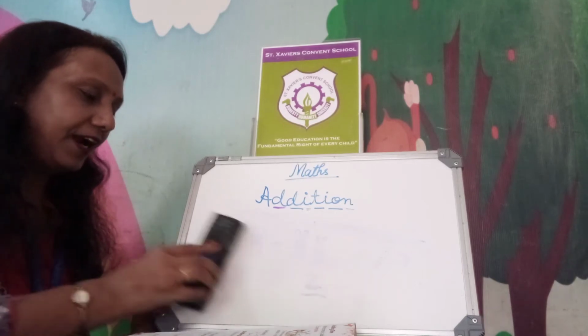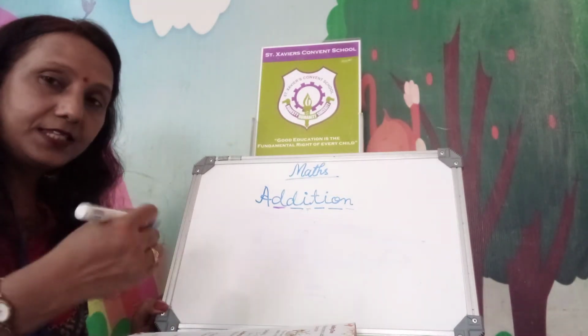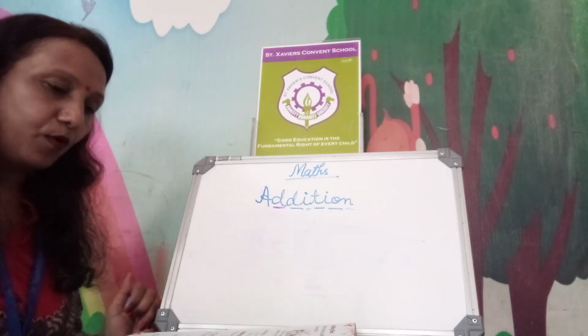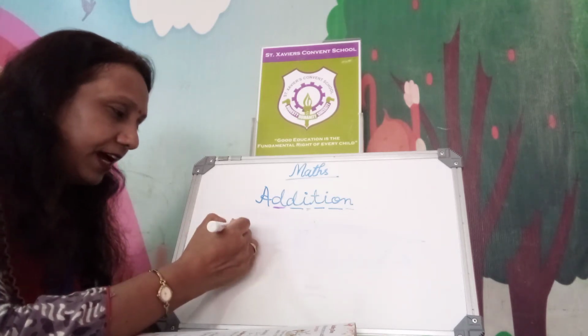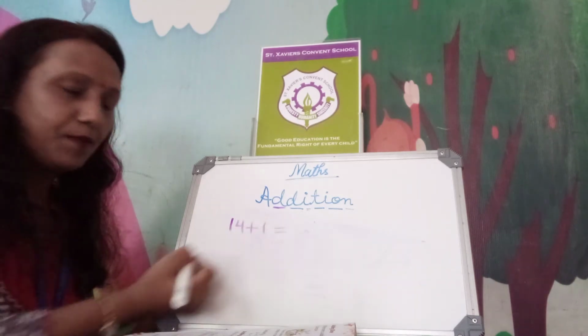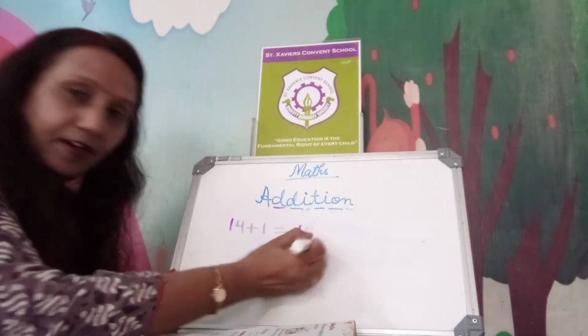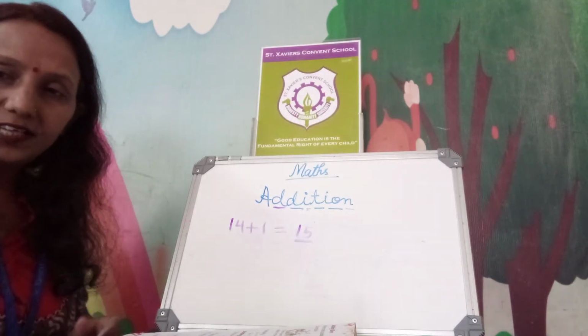So when we add 1 to any number with any digit, the answer will be the next number. Suppose we are having the number 14 plus added 1. So what comes after 14? 15. So the answer will be 15. Right?